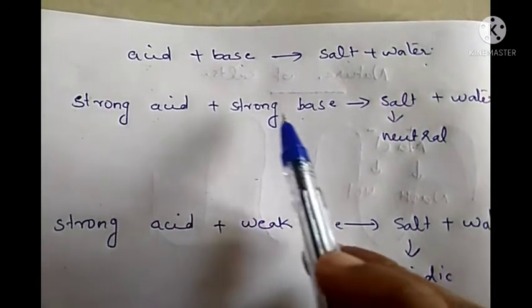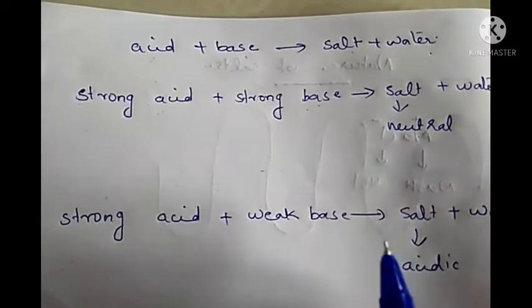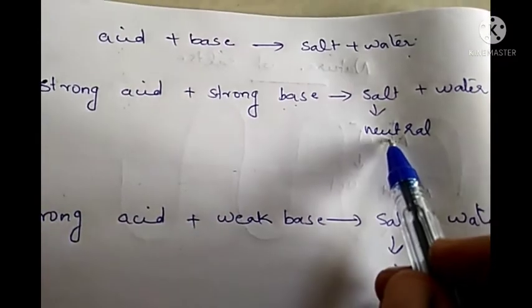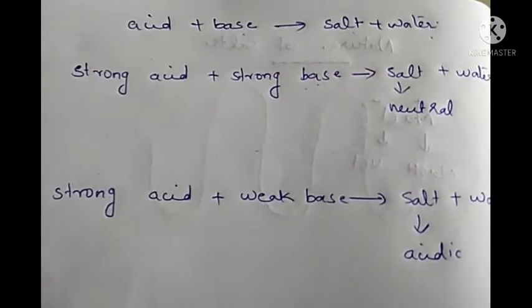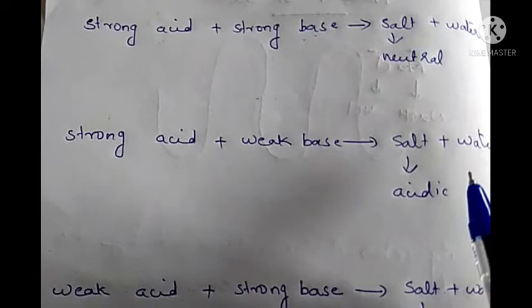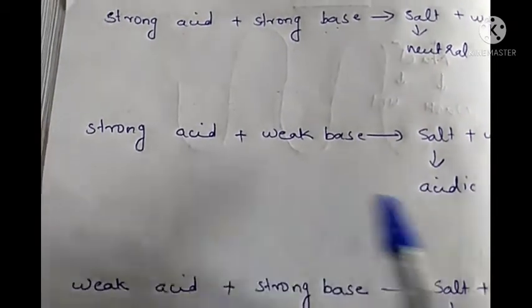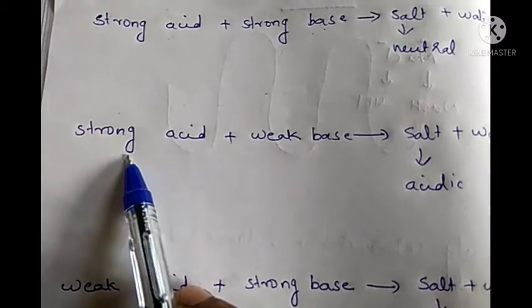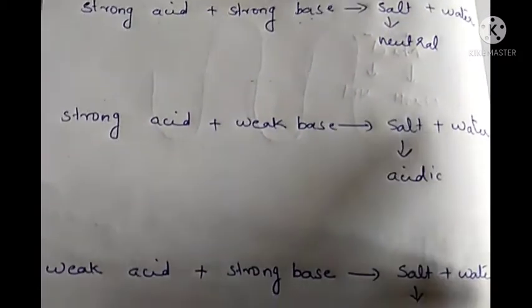The strong acid will nullify the effect of the strong base. They are cancelling their effect each other, so the resulting salt will be neutral. Along with the salt, water also will be formed. Like that, if a strong acid is reacting with a weak base, what will be the nature of the salt produced? The salt produced will be acidic in nature because the acid is stronger. So the salt will be acidic, along with that water also formed.